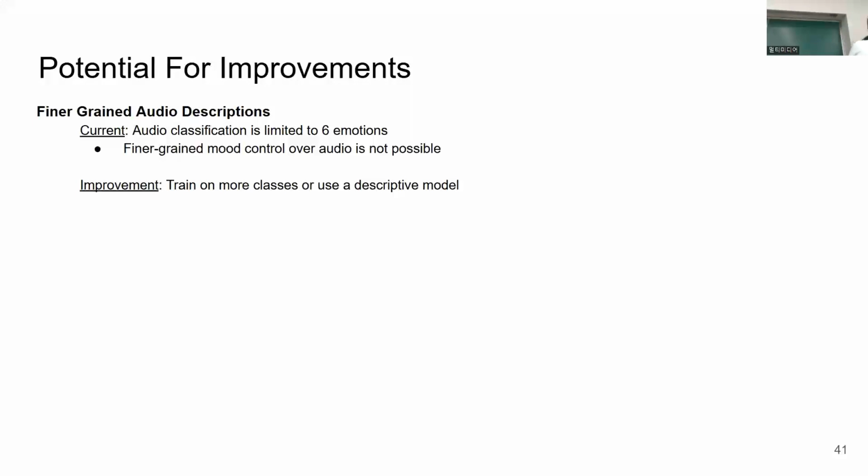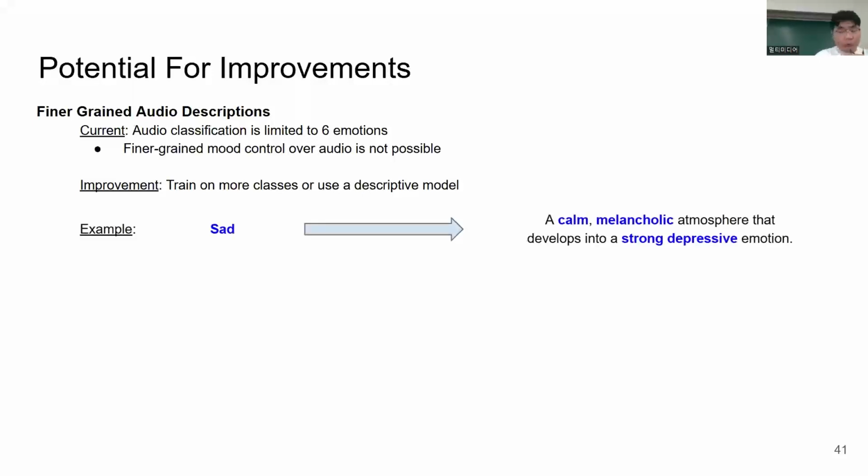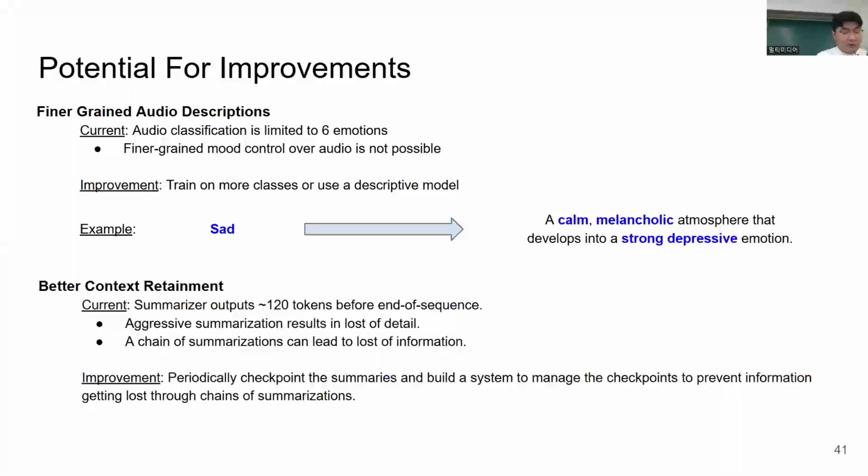Based on the additional survey comments and our own self-evaluations, we have come up with several ways that could improve our model further. Firstly, our current model can only classify 6 different emotions from music. This means that fine-grained control over the mood is not possible. Training on more classes or using a descriptive audio captioning model specialized to our needs can vastly improve the quality of the context extracted. For example, instead of just extracting sad from the song, we could extract a calm, melancholic atmosphere that develops into a strong depressive emotion. Such descriptions could also include developments of the mood over time and need not be limited to music, but also ambient sound, for example.